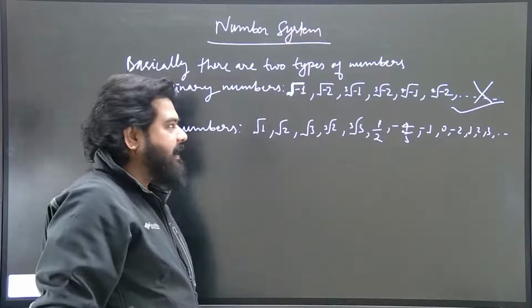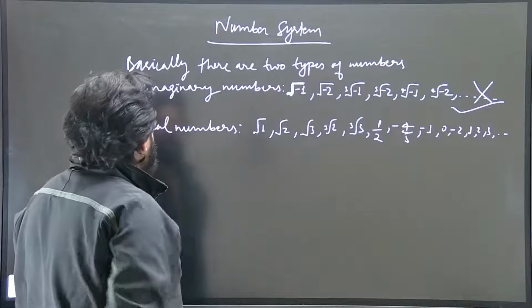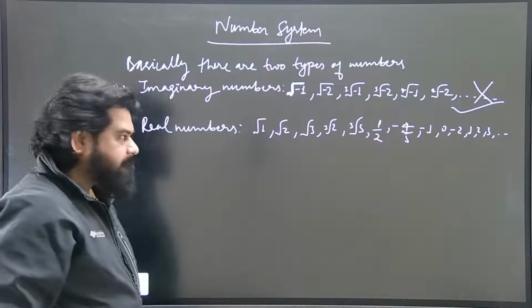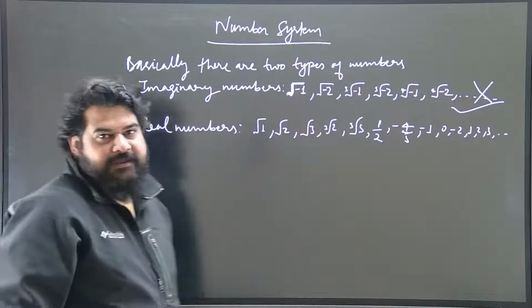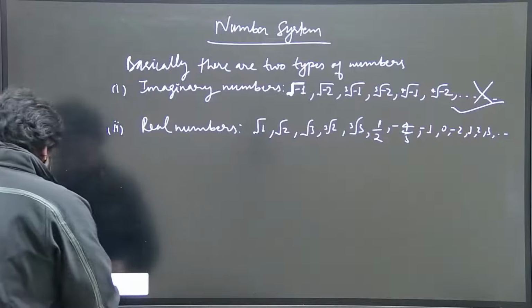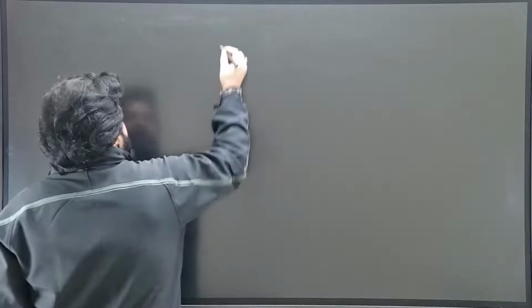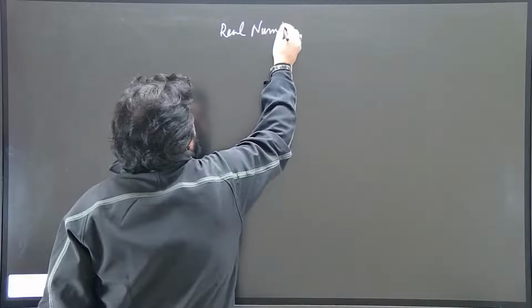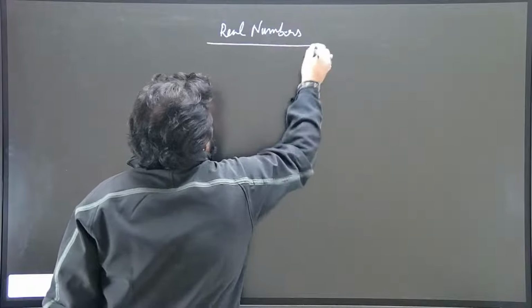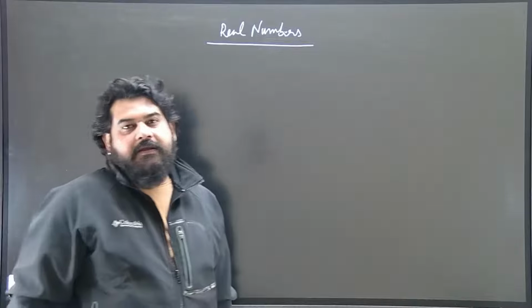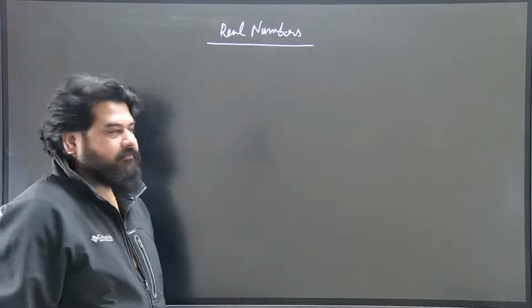Negative integers under this root sign, all those numbers other than these kind of numbers will be real numbers. So we will study these real numbers in detail now. All right, real numbers. So in the family of numbers, real numbers are like father of all the numbers.